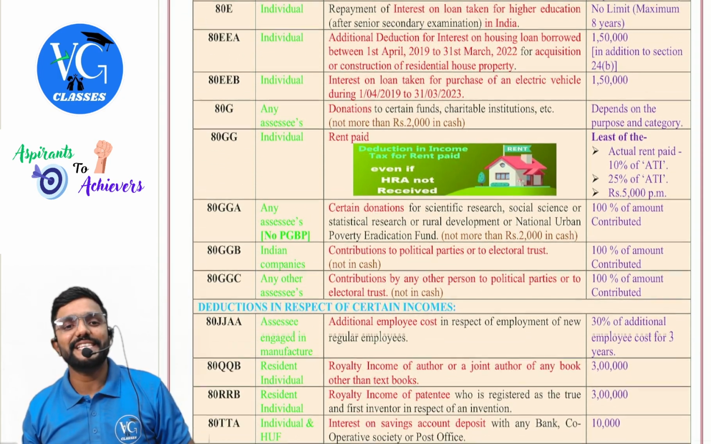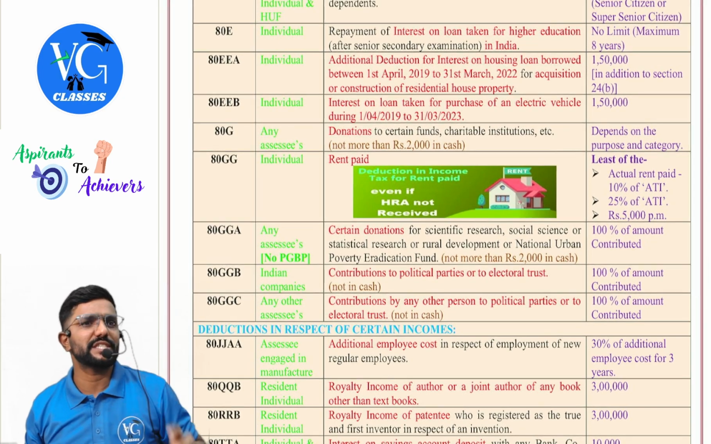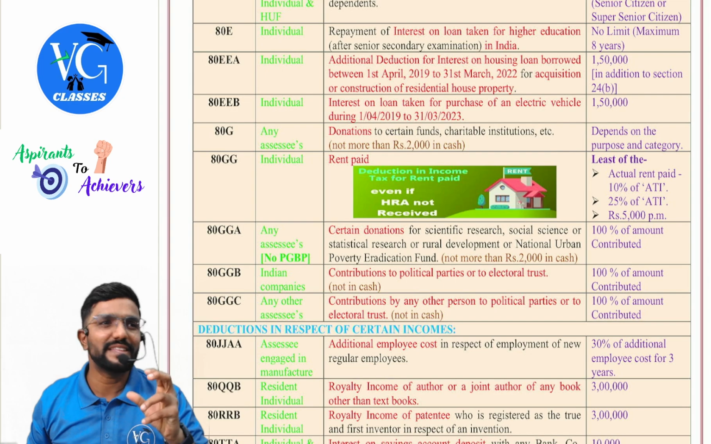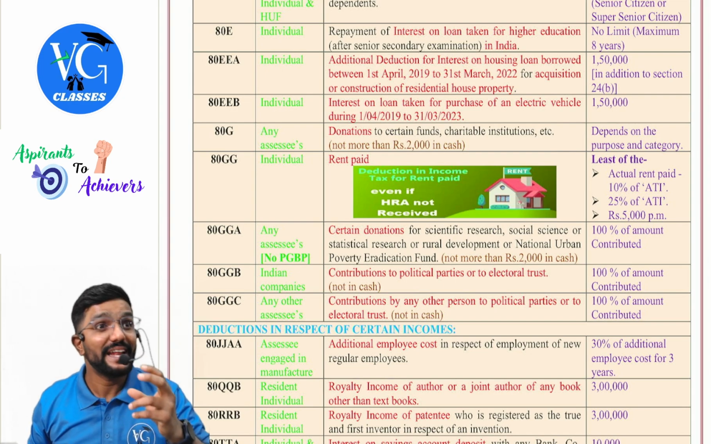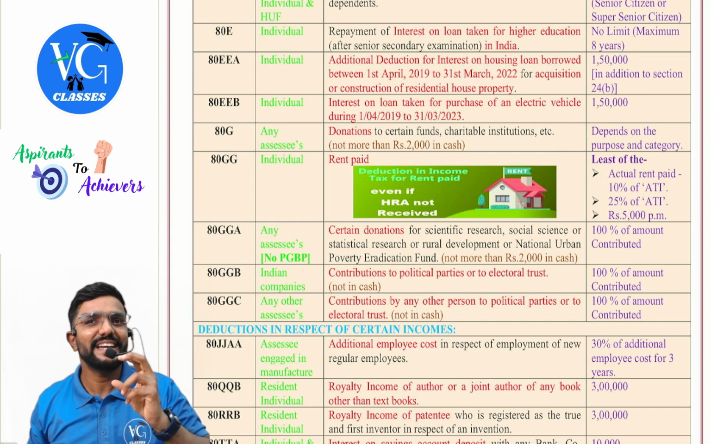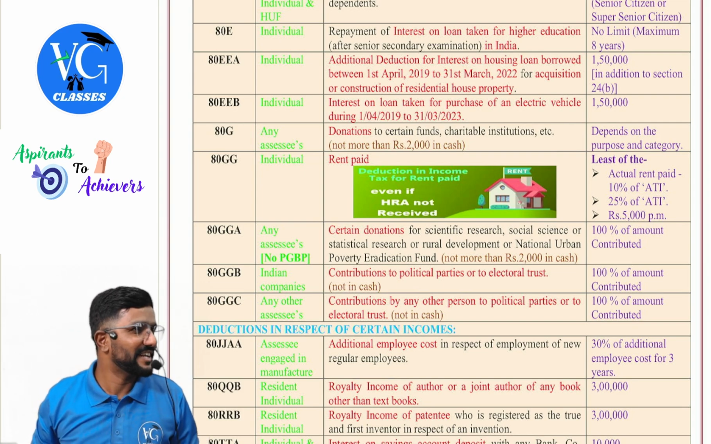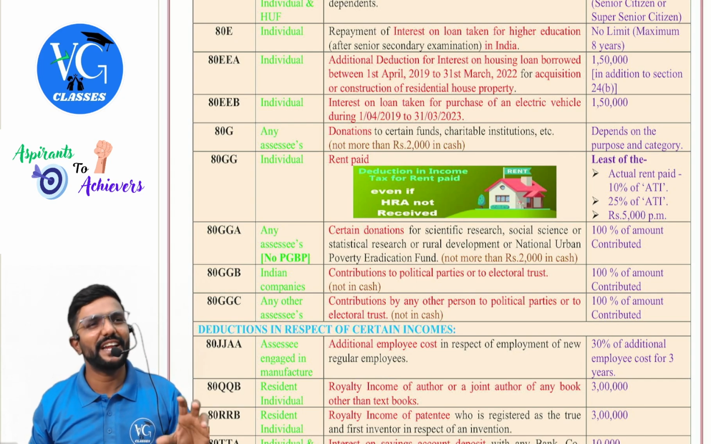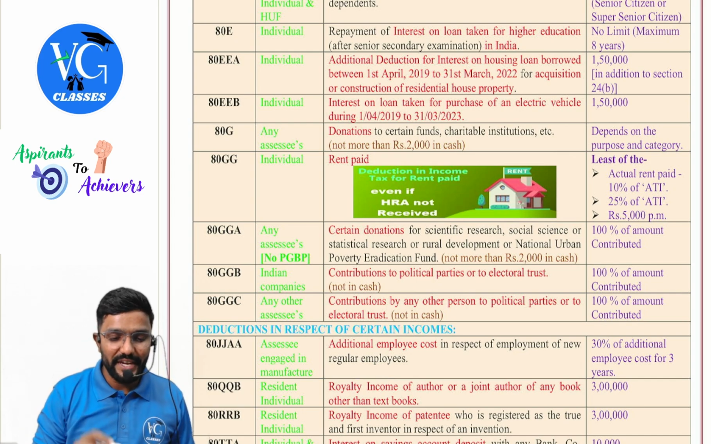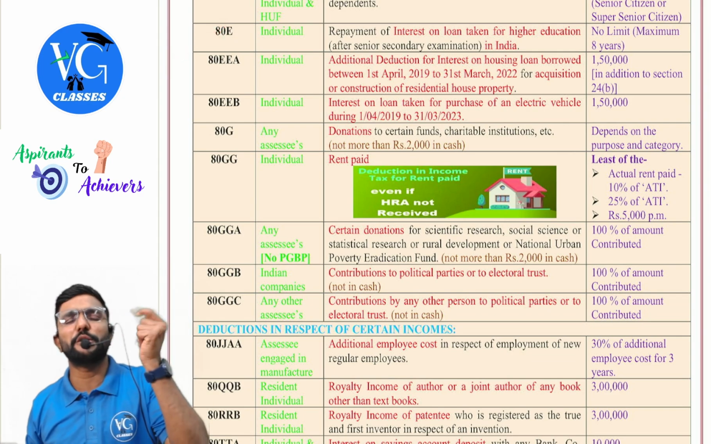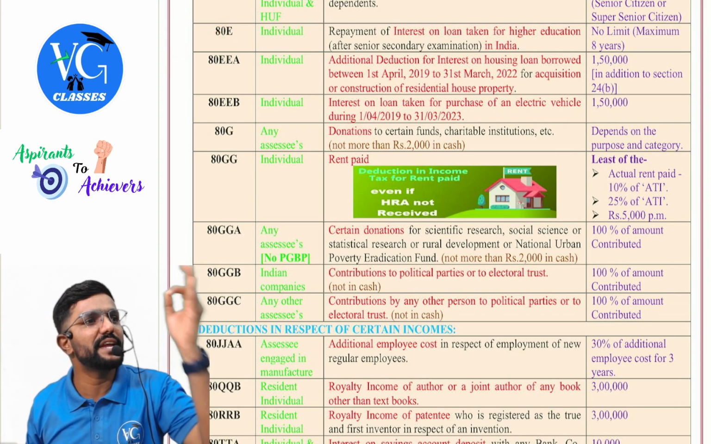Next, 80E series. The E series is all about interest. E starts with E only. But interest, you can see, interest sounds like E. Clear? Try to remember like that. So 80E, interest on education loan. Easy to remember. E for interest on education loan.